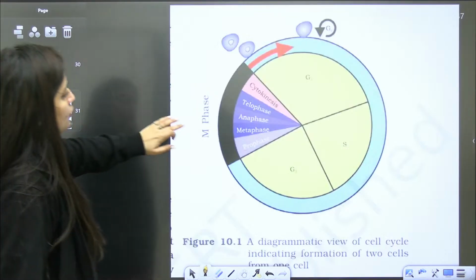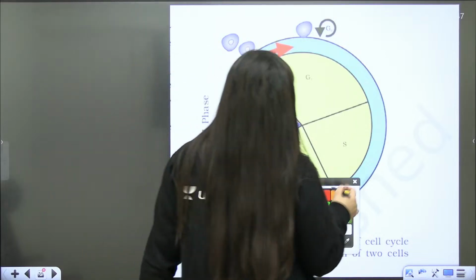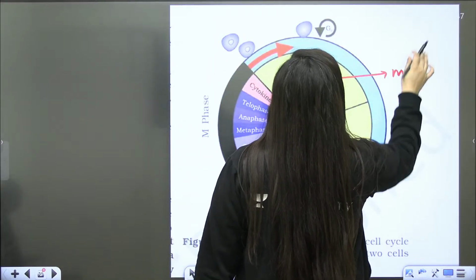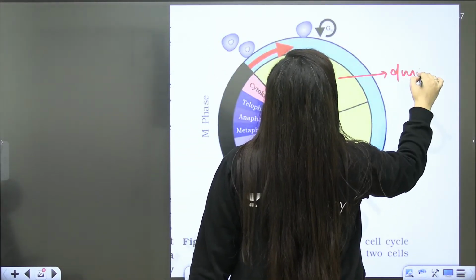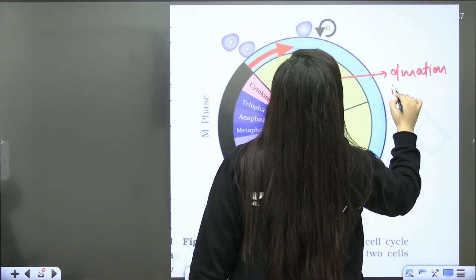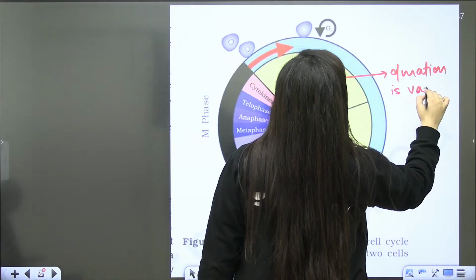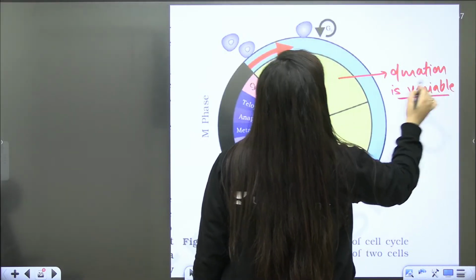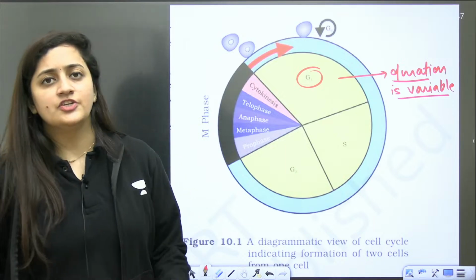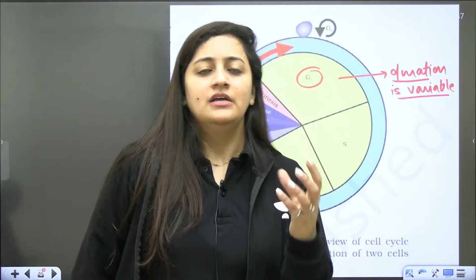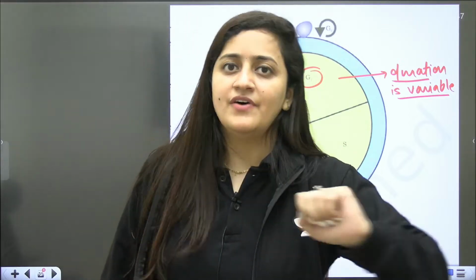About the duration, let me tell you that G1, its duration is variable. What is the meaning of duration is variable? It means that G1 phase's duration is not fixed. G1 phase may last for 2 hours, or 5 hours, or 8 hours.